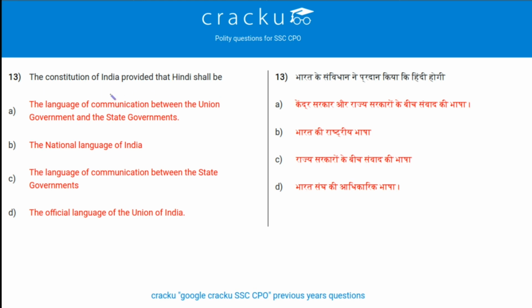Next question. The Constitution of India provided that Hindi shall be. Let me tell you, Hindi is not the national language of India, rather it is the official language of the Union of India. So option D is the correct answer. This is Hindi with Devanagari script.